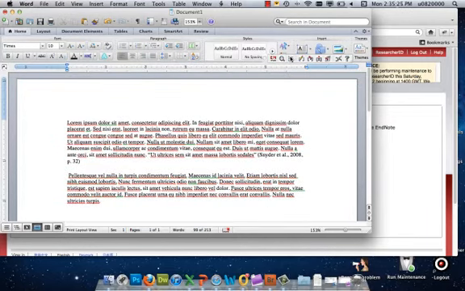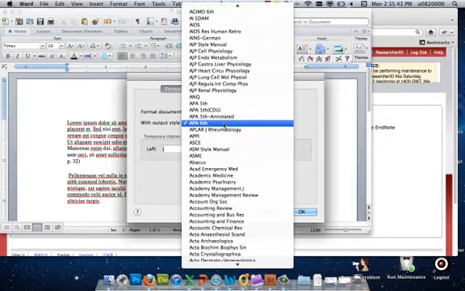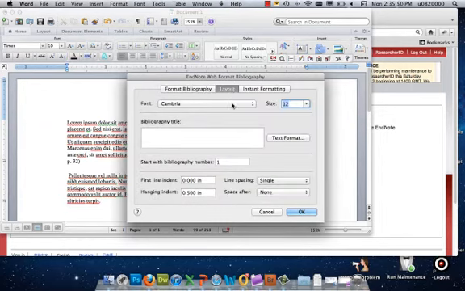Another important button that we're going to look at here is this one that says Format Bibliography. Basically what this allows you to do is to say what document you're working on, so we're working on document 1, and to tell it what output style that you want. So, for instance, I could change this at any point from APA to any of these other styles I want. I can also change the layout here, so I could change the font of my bibliography.